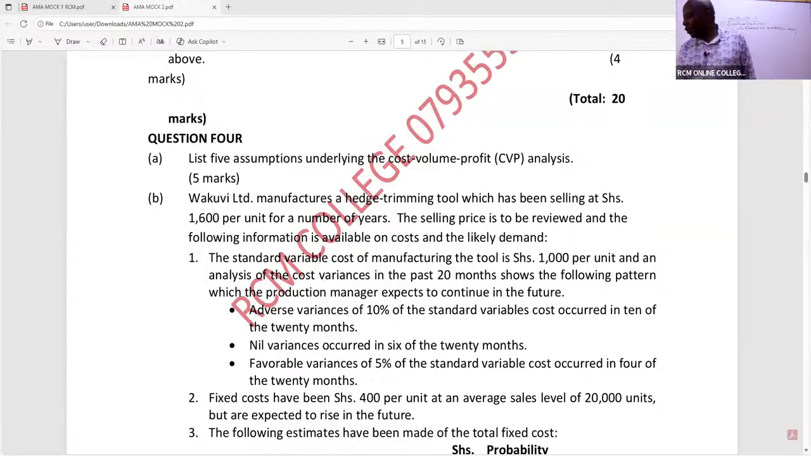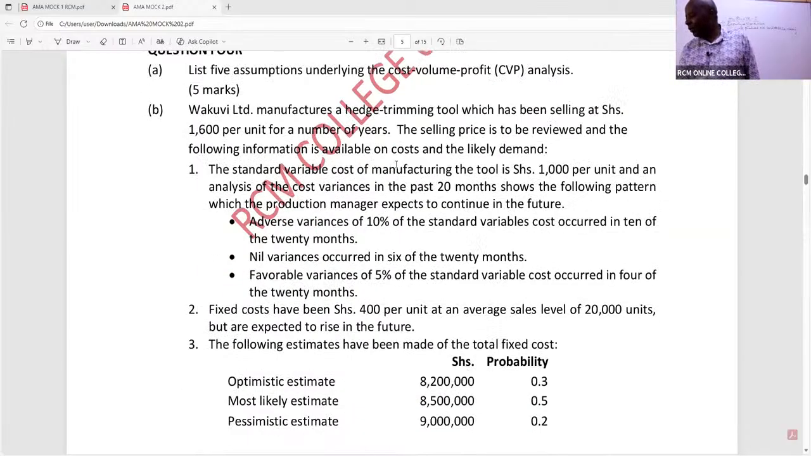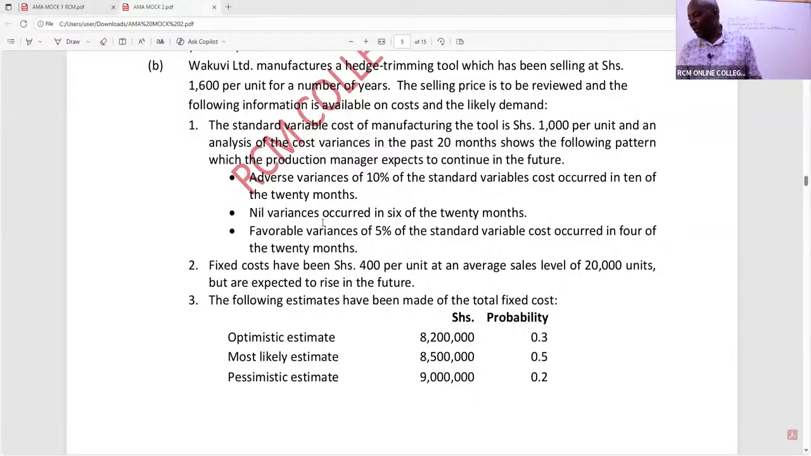So the selling price is to be reviewed and the following information is available on the cost and the likely demand. We have number 1, the standard variable cost of manufacturing the tool is 1,000. And an analysis of the cost variances in the past 20 months shows the following pattern which the production manager expects to continue in the future. You can see adverse variances on the standard cost occurred in 10 of the 20 months. Nil variances occurred in 6 of the 20 months. Favorable variances, 5% of the standard variable cost, occurred in 4 of the 20 months.